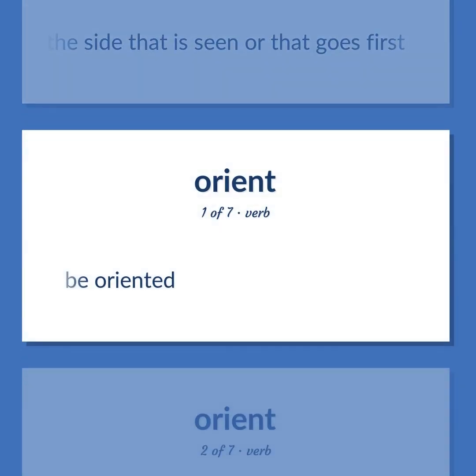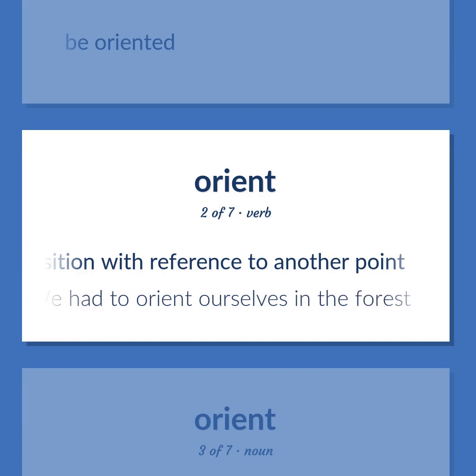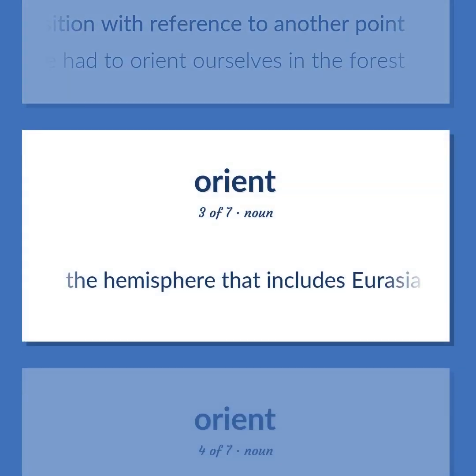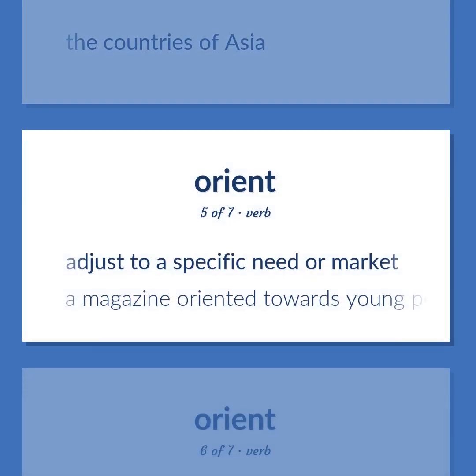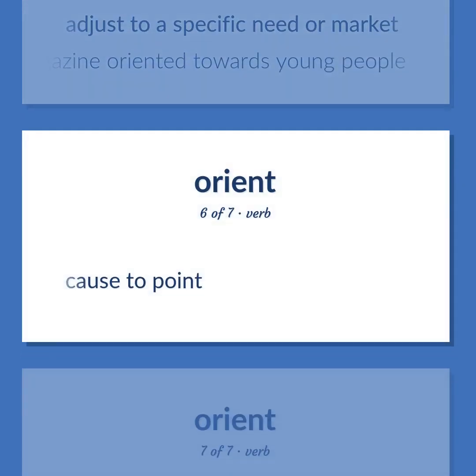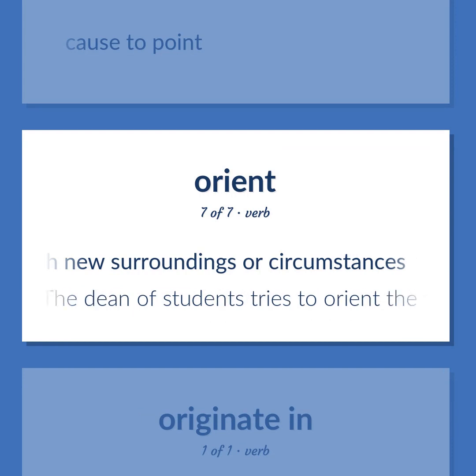Be oriented. Determine one's position with reference to another point. We have to orient ourselves in the forest. The hemisphere that includes Eurasia and Africa and Australia. The countries of Asia. Adjust to a specific need or market. A magazine oriented towards young people. Cause to point. Familiarize someone with new surroundings or circumstances. The dean of students tries to orient the freshmen.